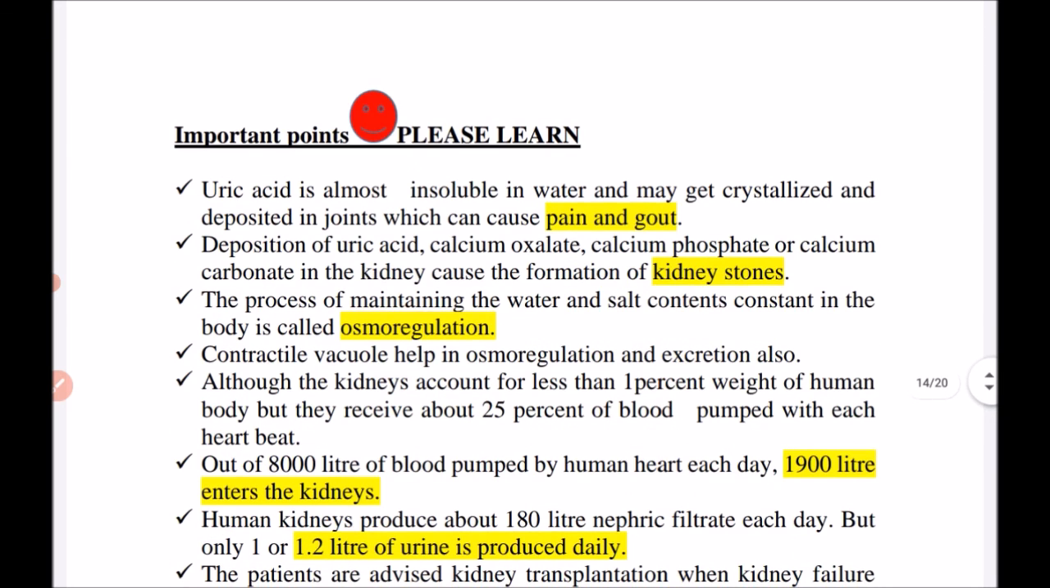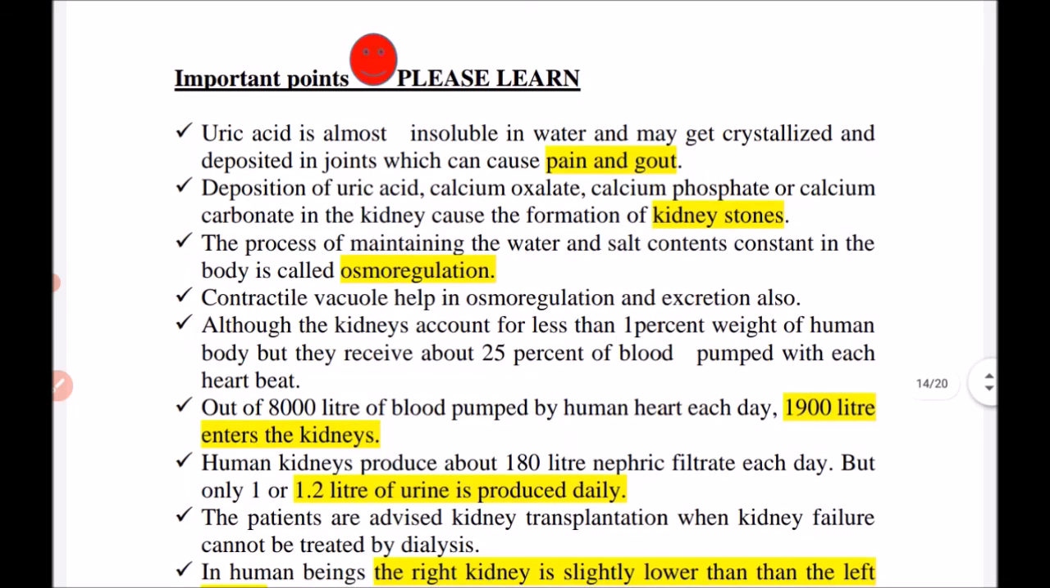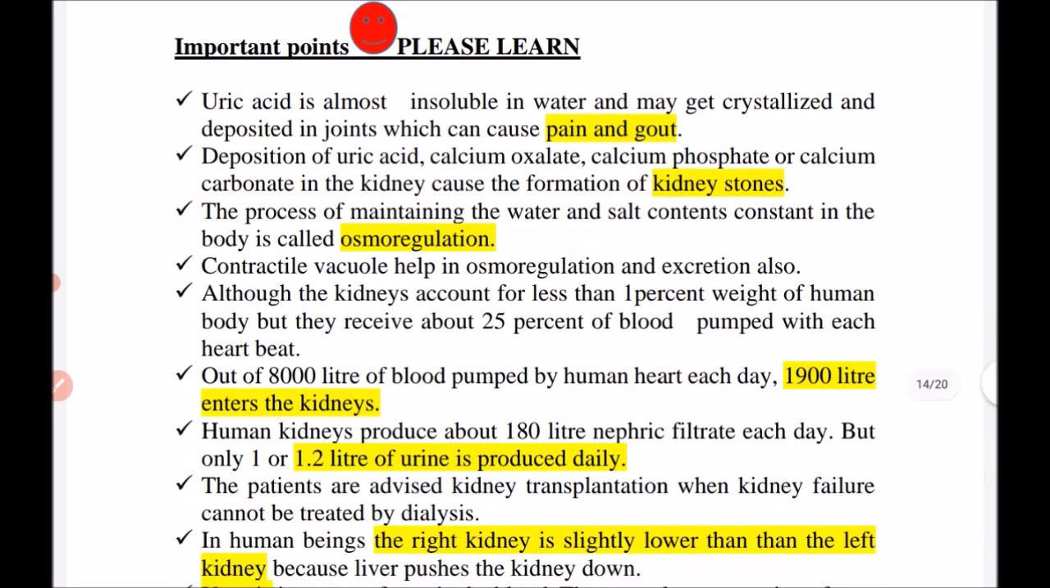These are some of the important points for your exams. Uric acid is the most insoluble in water and may crystallize, and it is deposited in joints and can cause pain and gout. Kidney stones result from deposition of uric acid, calcium oxalate, calcium phosphate, and calcium carbonate. And what is osmoregulation? It is the process of maintaining the water and salt content in the body.